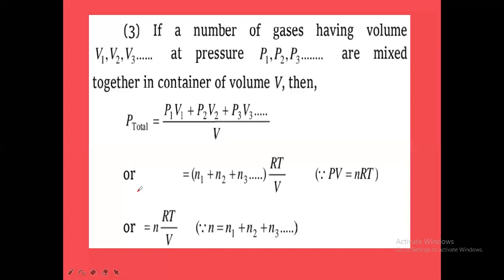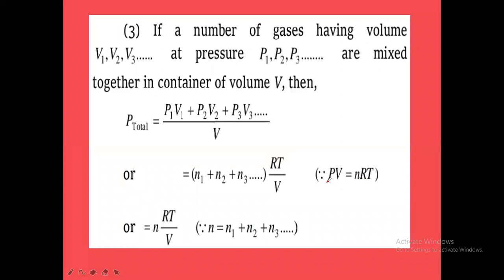So in this way, what we get here is N1 plus N2 plus N3, the total number of moles, into RT by V. Because here PV is equal to nRT, we know, the ideal gas equation.